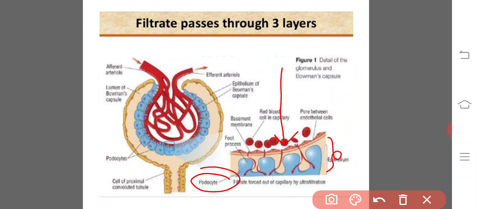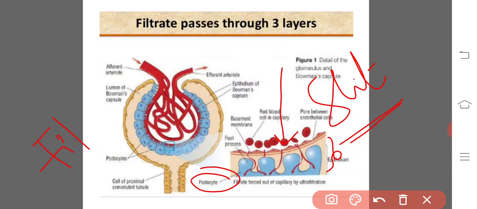And these are arranged very near by near, and at the base of these podocytes we will see small, very minute apertures. They are known as the slit pores, otherwise filtration slits. They are present at the base of the podocytes, through which the ultrafiltration actually takes place. So the minute pores are responsible for the ultrafiltration, and that is why it is known as microfiltration or ultrafiltration.